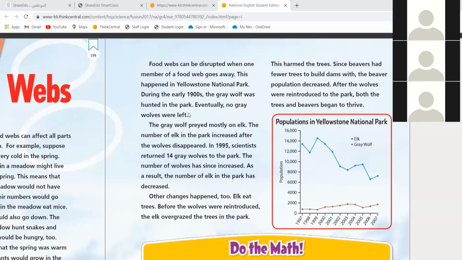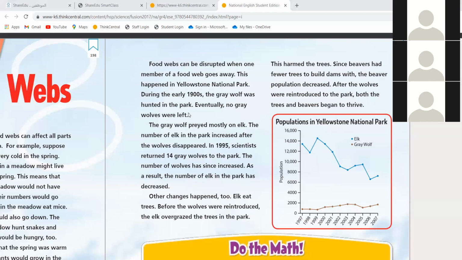Excellent. See? So some animals can disappear forever and be finished forever. They can be extinct. Why? Because of the changes that happen to the web. When someone goes away, the food will be distributed among the others, so one of them can be extinct.